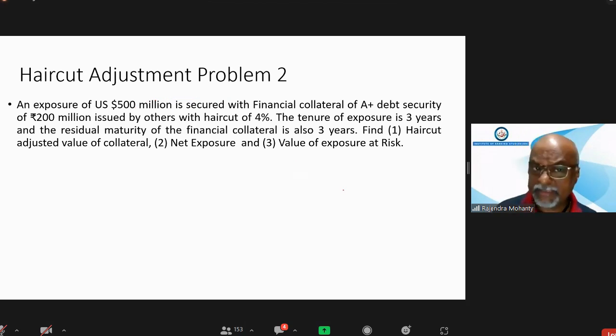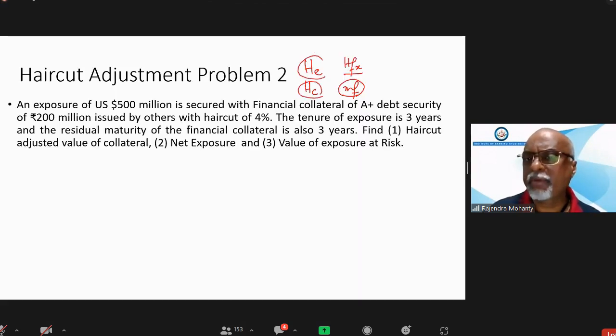Okay. So if there is a haircut for exposure, that is denoted by the HE. HC is the haircut for collateral. HFX is the, what is HFX? Haircut of currency. Currency mismatch. For currency mismatch, MF is denoted by MF. Correct. Very good. So you have done the problem. There will be no problem at all for you.